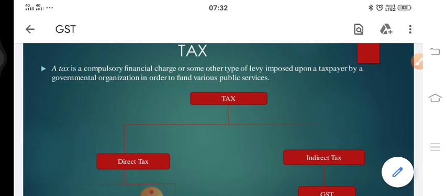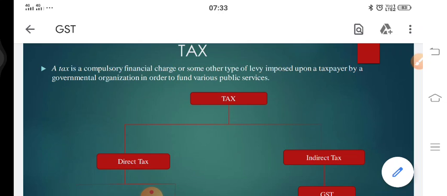So I hope you all have understood why the government needs tax. Now let's take a recent example. Since you are all aware that we are in the current situation of pandemic, which the whole world is facing, you might have heard the government saying that these expenses will be borne by the government. So where does the government have that money to pay? That money is exactly the tax collected by the government through various sources. Now these sources are either direct tax or indirect tax.